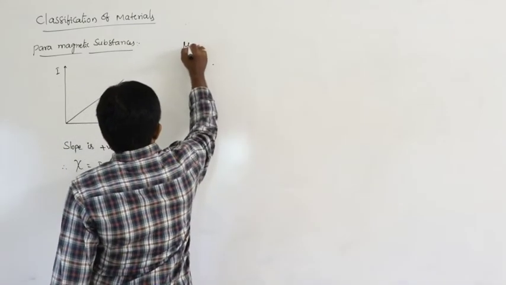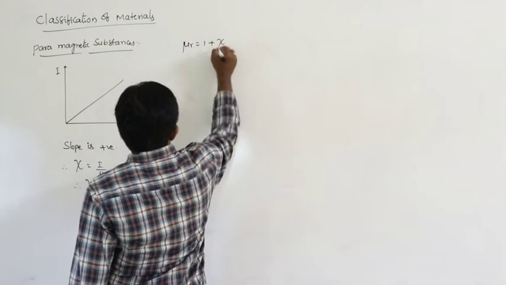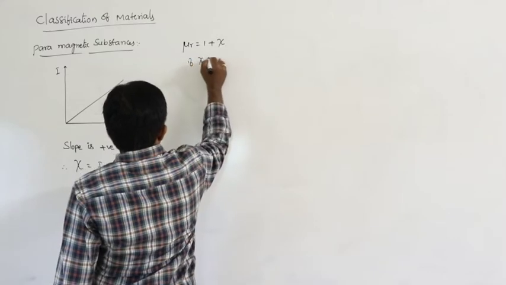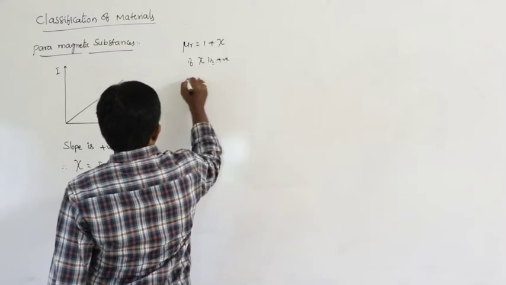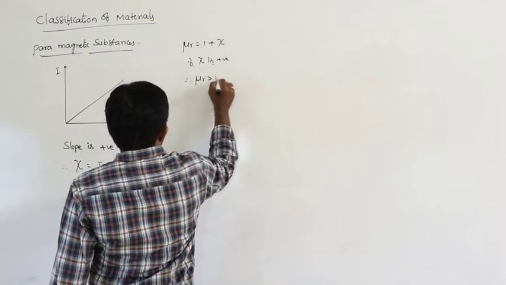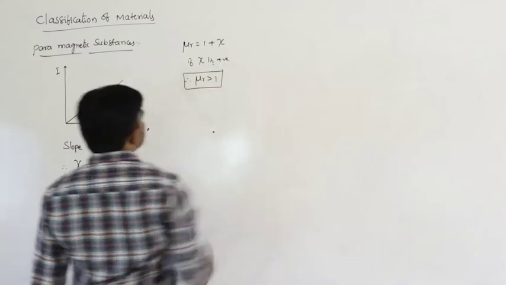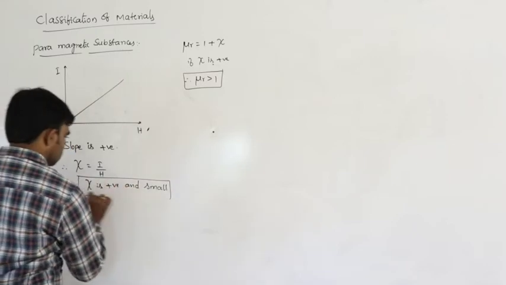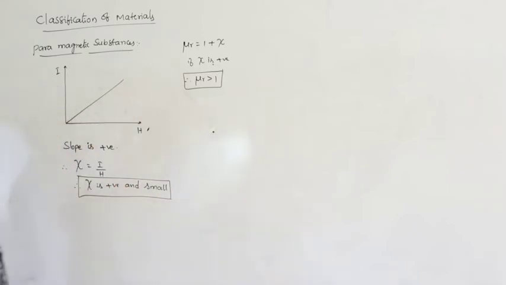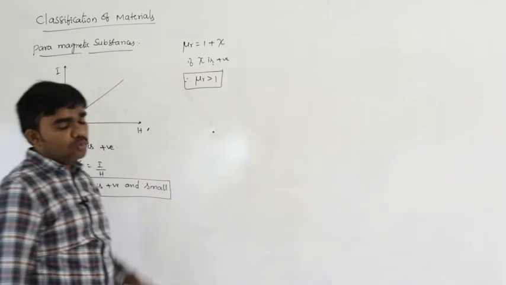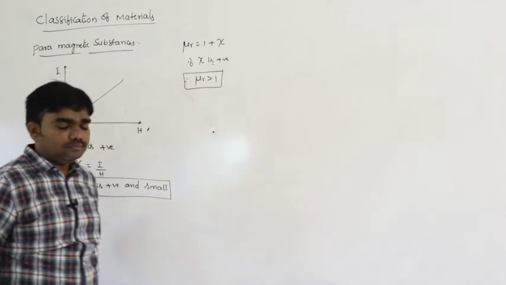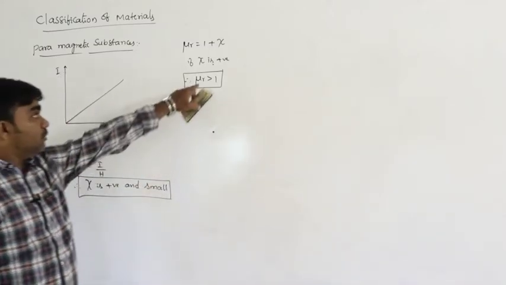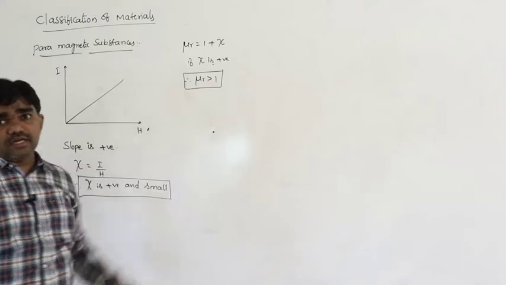And we know mu r is equal to 1 plus xi. If xi is positive, therefore mu r is greater than 1. Relative permeability is greater than 1.